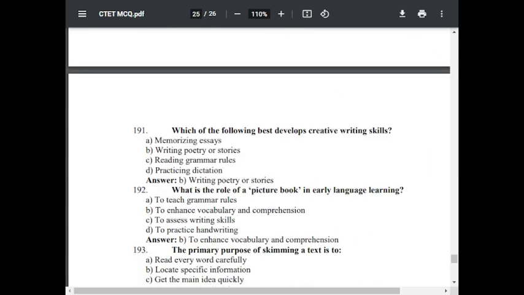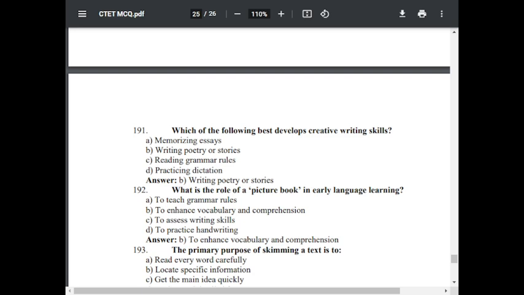Question number 191. Which of the following best develops creative writing skill? Option A memorizing essays, option B writing poetry or stories, option C reading grammar rules, option D practicing dictation. The correct answer is writing poetry or stories. Writing poetry or stories develops creative writing skill.